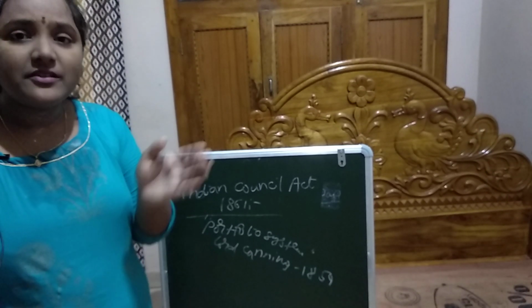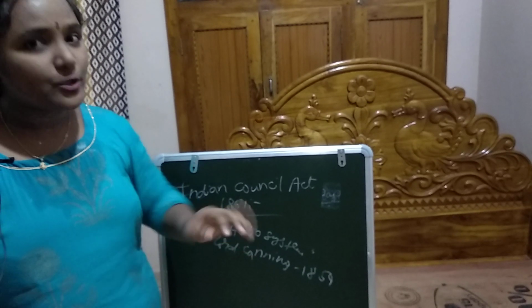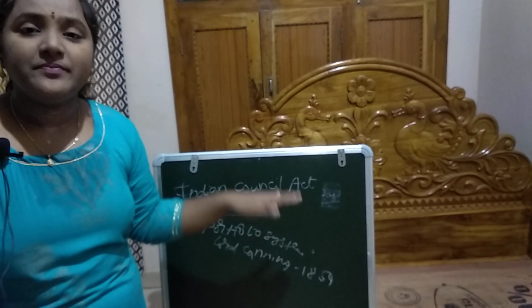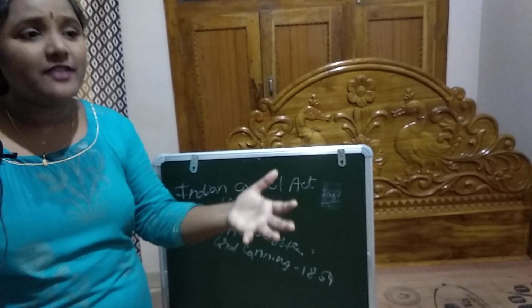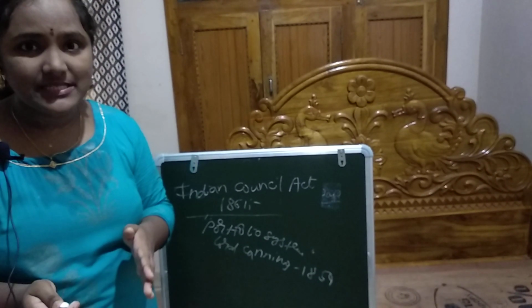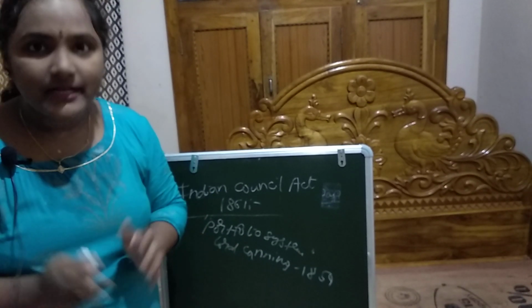Which was the first act that associated Indians into the lawmaking process? The act was the Indian Council Act of 1861. This act made restoration of the legislative powers of the Bombay and Madras presidencies, which was taken away by the Charter Act of 1833.